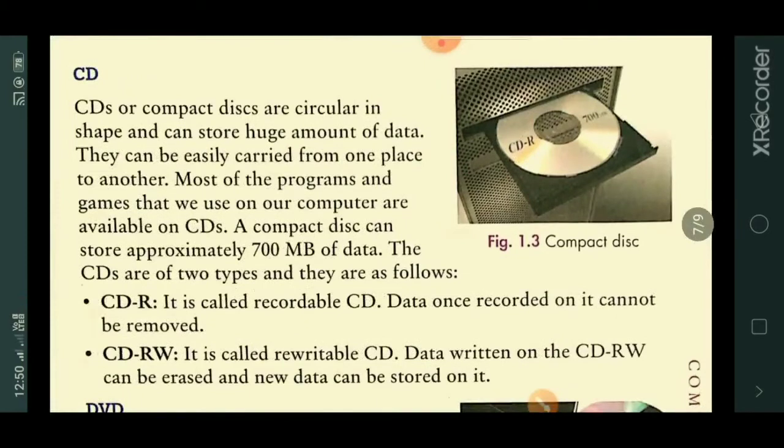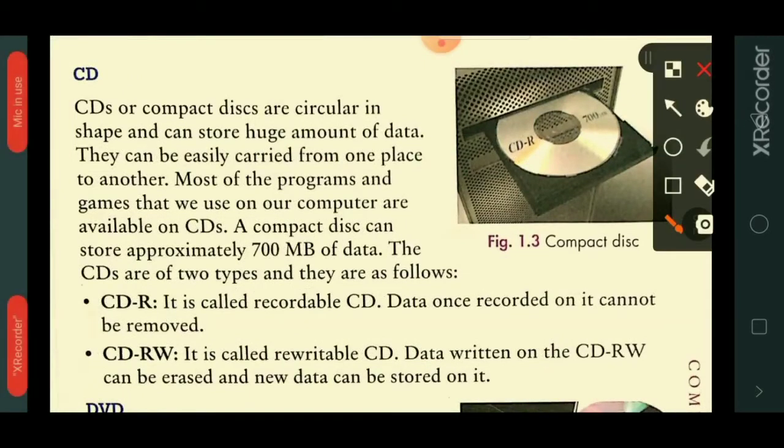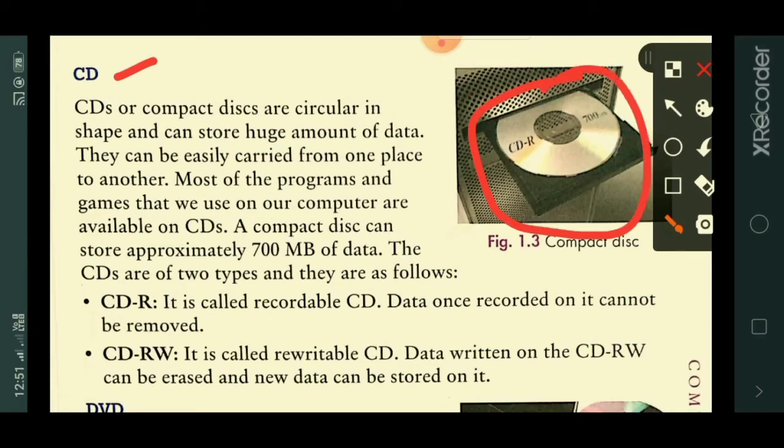The next secondary storage device is CD. This is the picture of a CD. CD stands for compact disc. The full form of CD is compact disc. These are circular in shape. Here you can see it is circular in shape,